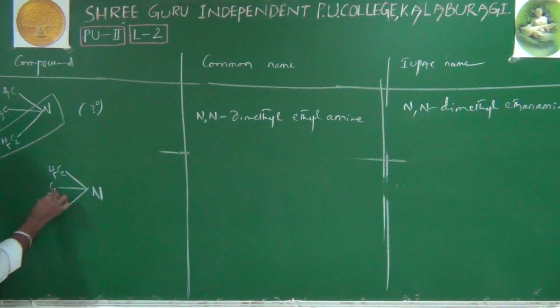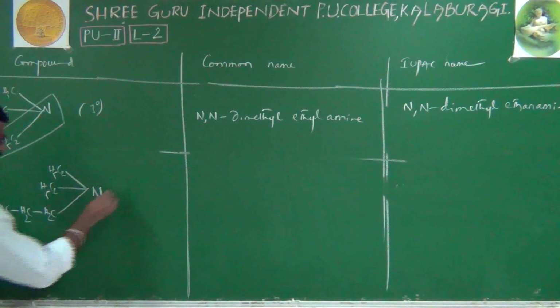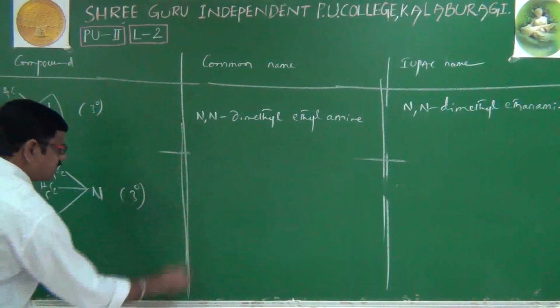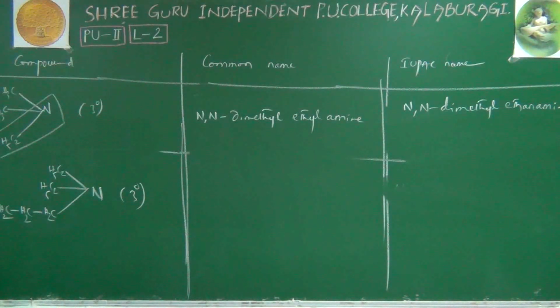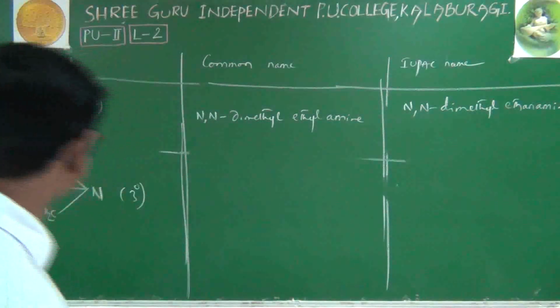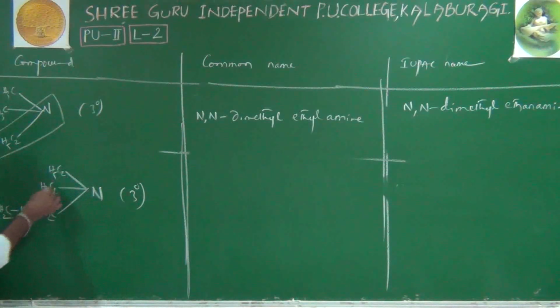Here we have C2H5, and here I am taking a CH2, CH3. Right. It is also 100% a tertiary amine, no doubt. Now we will first write its IUPAC name. After the IUPAC name, we will go to the common name. See here, it is an ethyl group, an ethyl group. Then here we have 1, 2, 3, 4, a butyl group. Two ethyl groups, one butyl group.